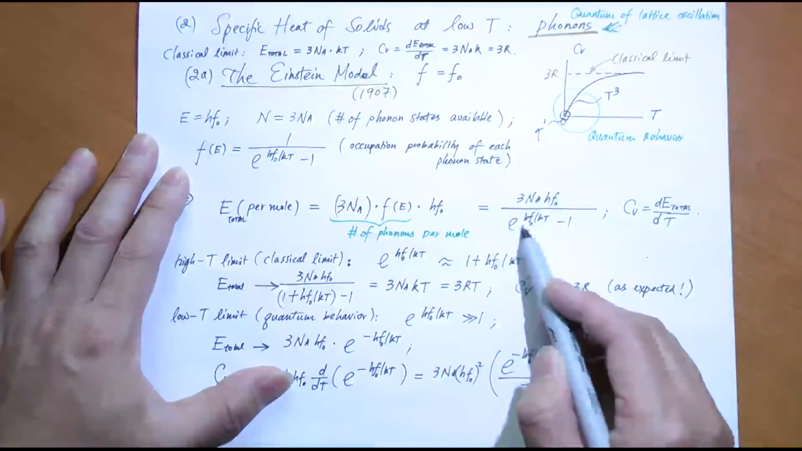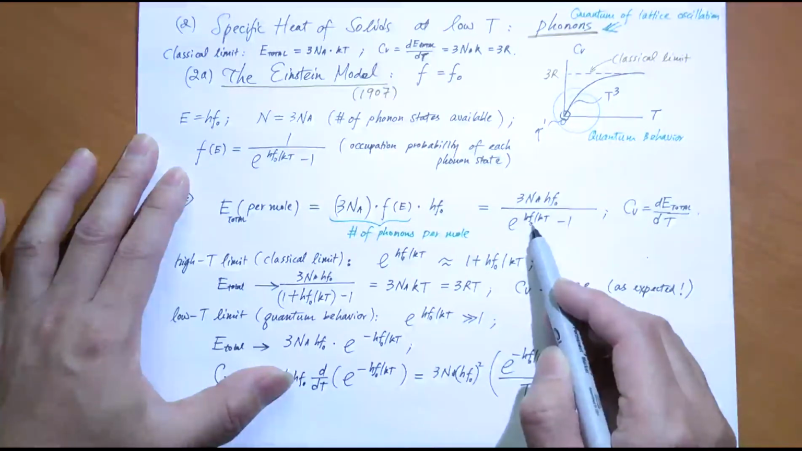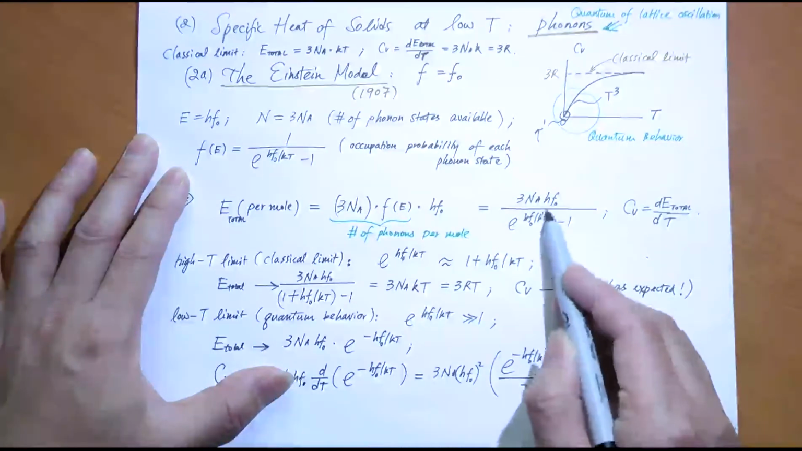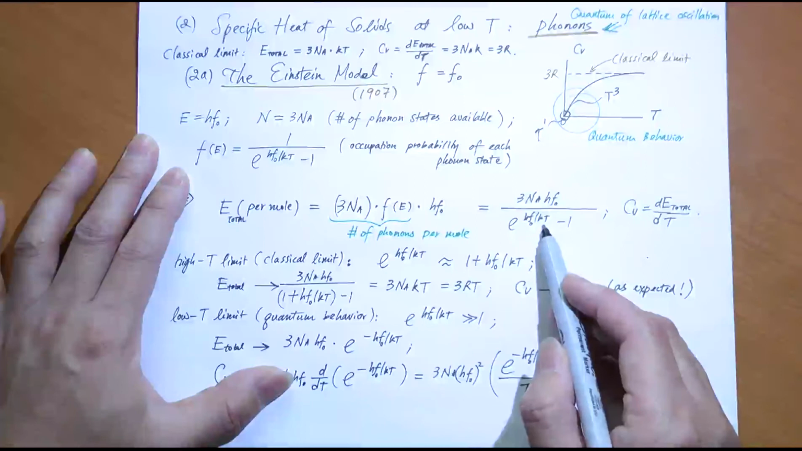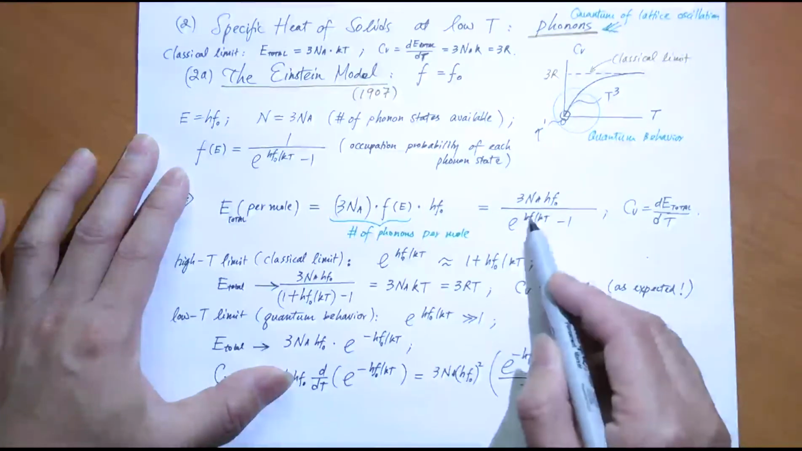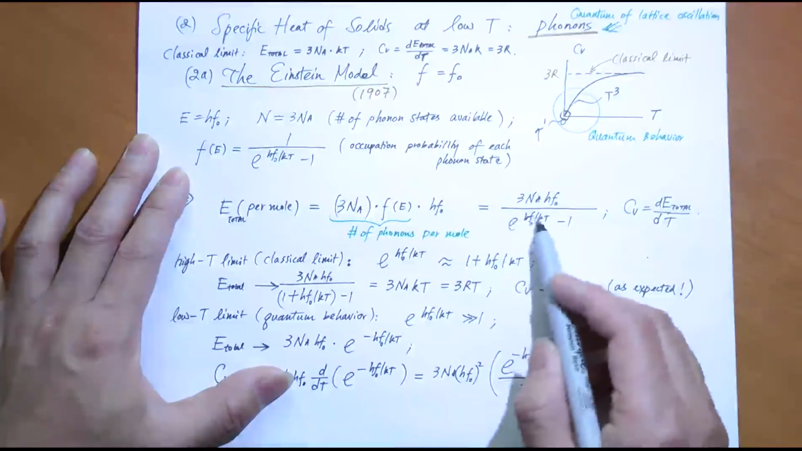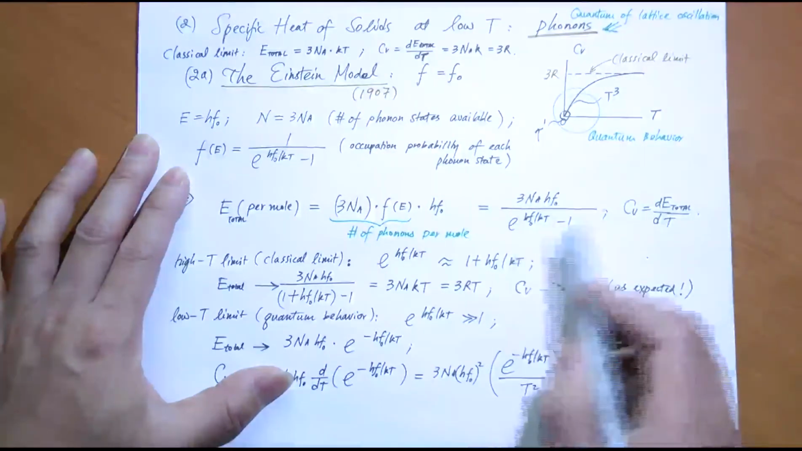Therefore, you have e to the power of HF0 over KT. This number here on the shoulder of the exponential is quite small. We call it x. So e to the power x, when x is very close to 0, I can expand it as 1 plus x, right? So 1 plus x, then minus 1, so 1 is gone.